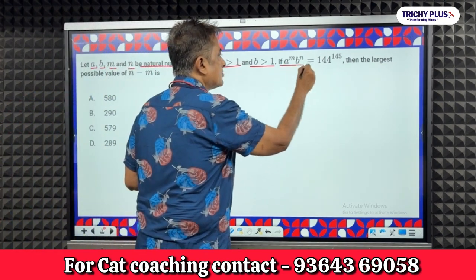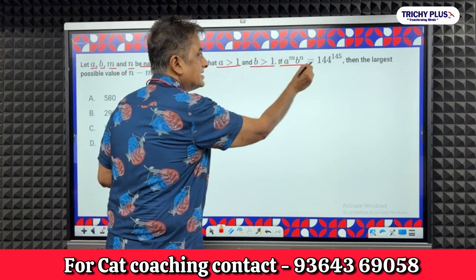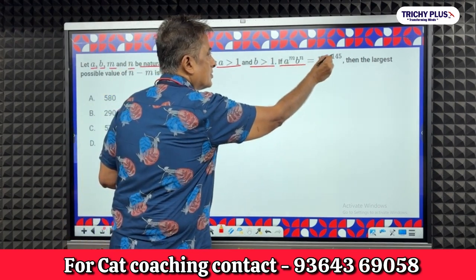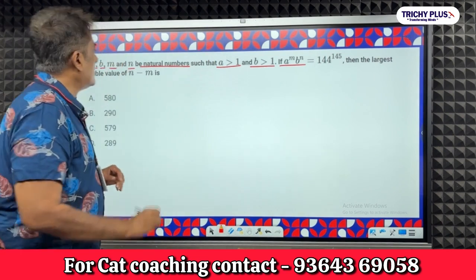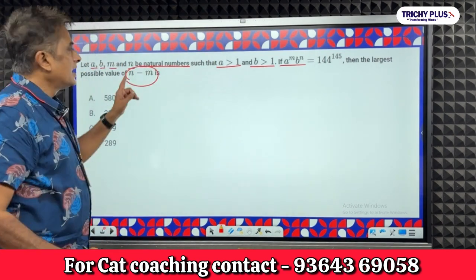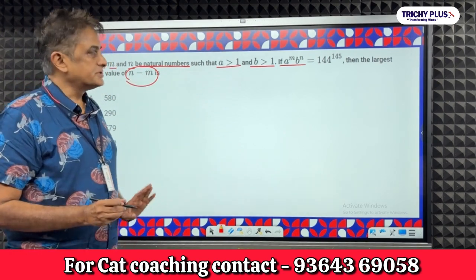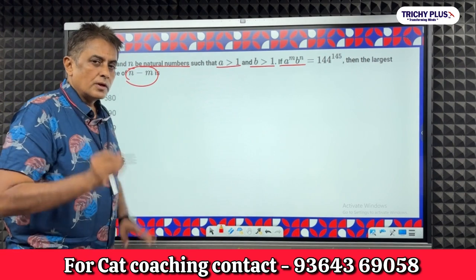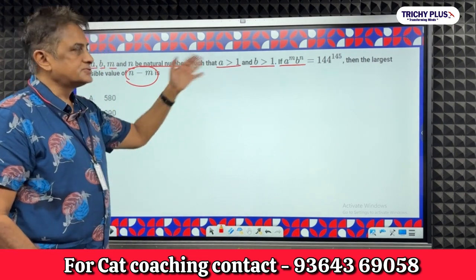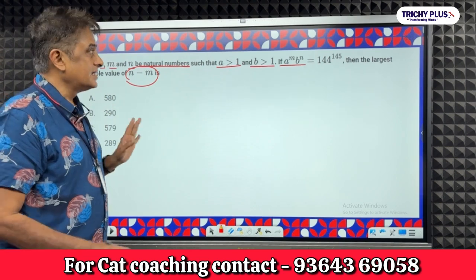If A to the power M, B to the power N is equal to 114 to the power 145, what is the largest possible value of N minus M is the question, right? So maximum you have 4 minutes to answer a question. Now you have to think sharp also at the same time.